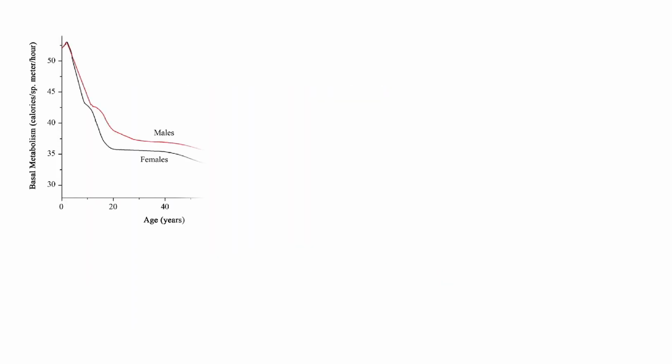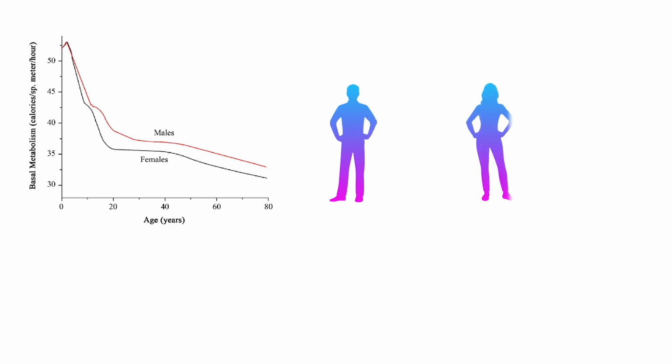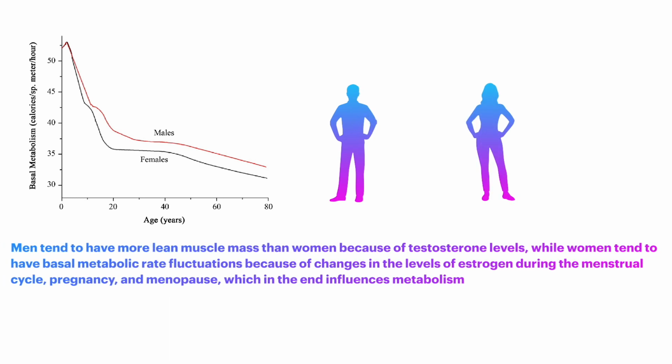This happens as the metabolic rate is also dependent on human sex, as the amount of hormones and lean muscle mass varies depending on whether you're a man or a woman, given the fact that men tend to have more lean muscle mass than women because of testosterone levels, while women tend to have basal metabolic rate fluctuations because of changes in the levels of estrogen during the menstrual cycle, pregnancy, and menopause, which in the end influences metabolism.